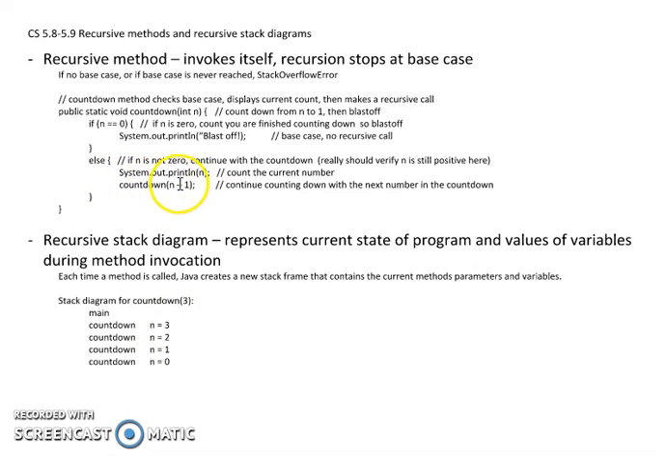This is where I called countdown n equals 2. I'm at this statement, there's nothing to do. This statement, there's nothing to do. Now countdown n equals 2 ends. Now I'm bumping back up into the stack, countdown n equals 3.